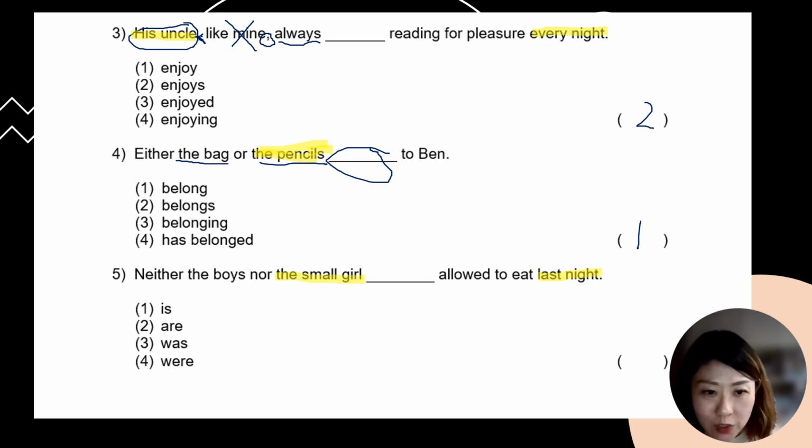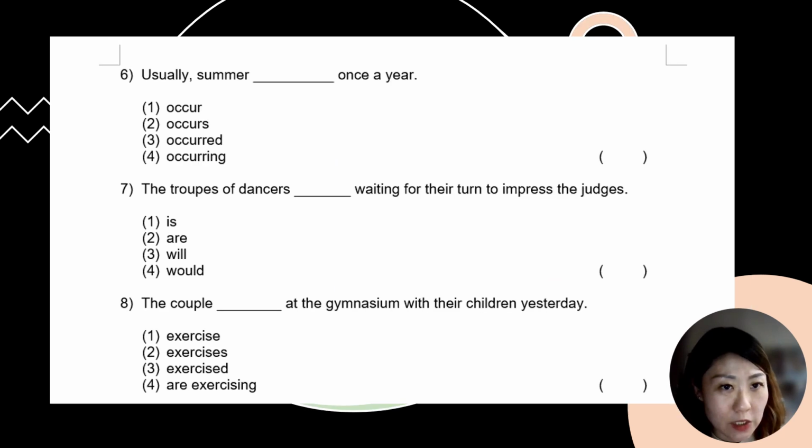Either way, I hope this helps you get the correct answer. So the small girl, there's only one person, is singular, so it should be singular subject verb agreement. However, because this question is asked in the past tense, your answer will be "was allowed to eat last night". All right, option number 3 is your answer. Okay, now let me move on to question number 6.